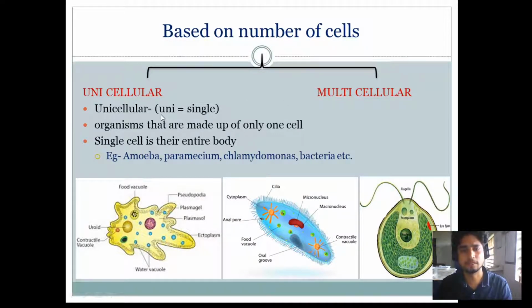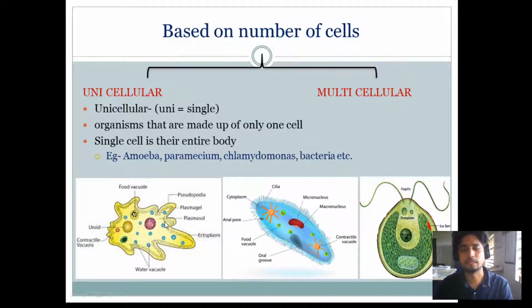Unicellular organisms are those with only one cell. Their entire body is made up of only one cell. Organisms that are made up of only one cell are called unicellular organisms. A single cell is their entire body. Examples are amoeba, paramecium, chlamydomonas and some bacteria. These are all examples of unicellular organisms where a single cell is their entire body.